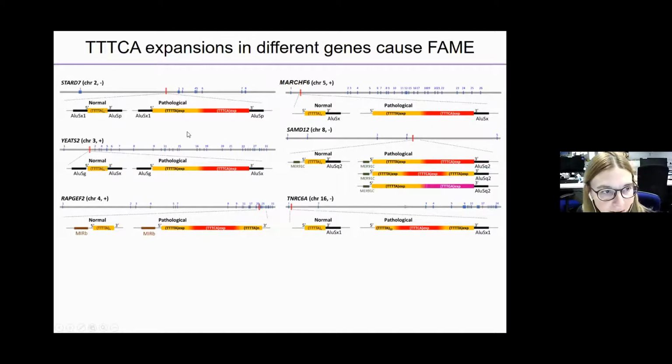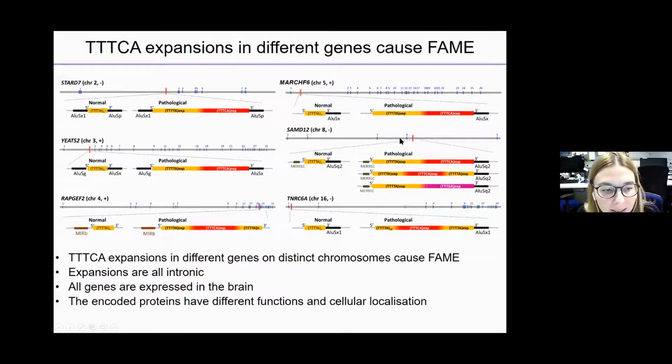And this motif is probably the pathogenic part of the expansion. Here I'd like to mention that in some healthy individuals, some of the TTTCA is expanded and is non-pathogenic, so it's probably the TTTCA that is associated with disease. All these expansions are intronic, and all genes are expressed in the brain.